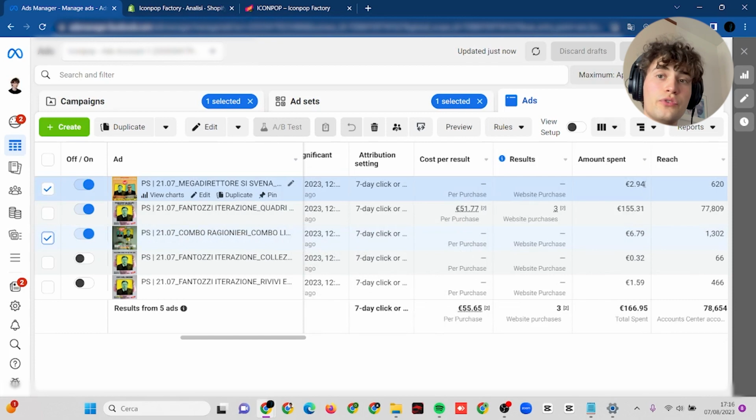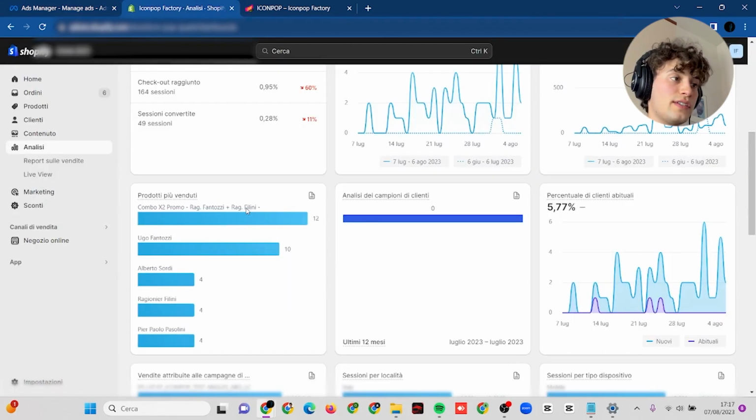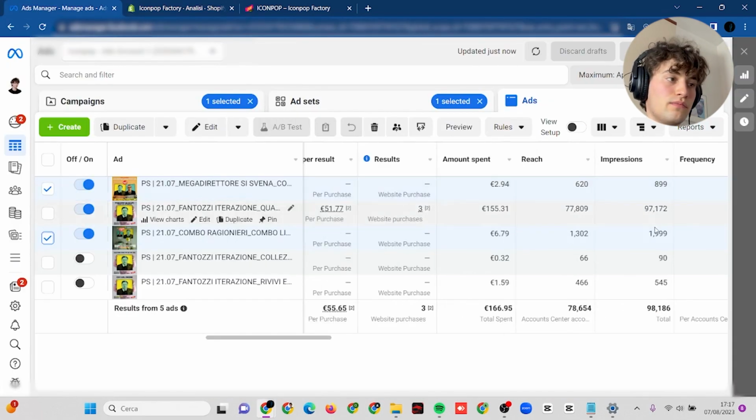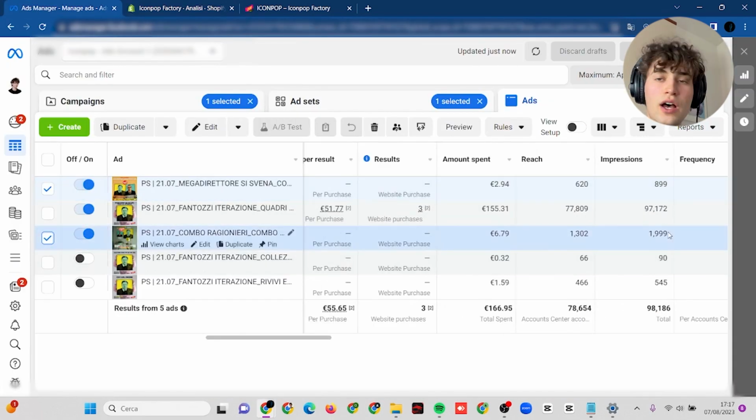So I still have to figure out if they found this combo by navigating and visiting the website, if they found this product on their own without seeing these ads, because they even got less than 3,000 impressions.